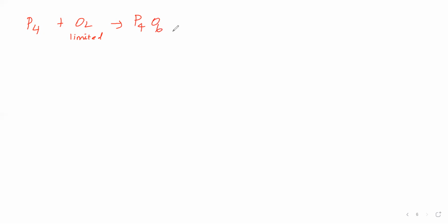Phosphorus trioxide, P4O6. We will take white phosphorus and pass excess oxygen gas. It is allowed to burn. We are getting phosphorus pentoxide, P4O10. So white phosphorus P4 with limited oxygen gives phosphorus trioxide, P4O6, in dimeric form.